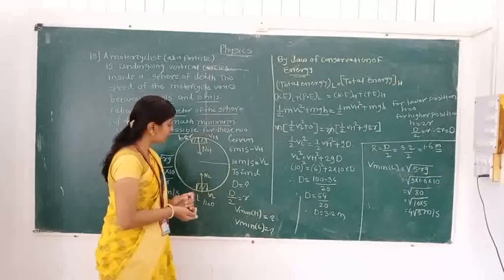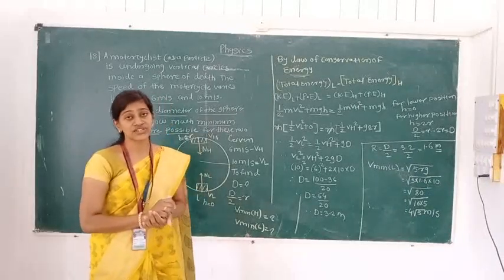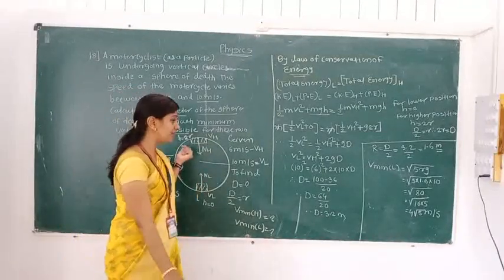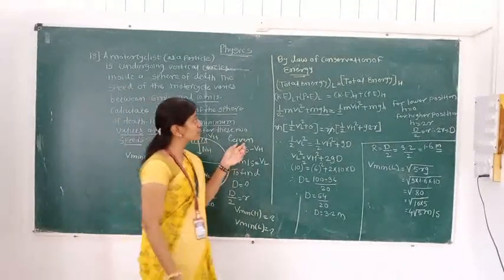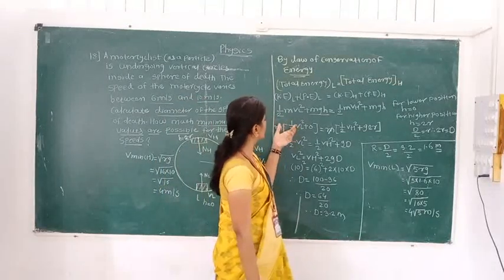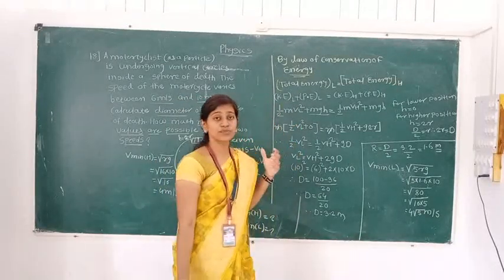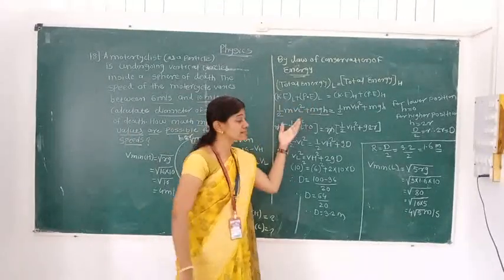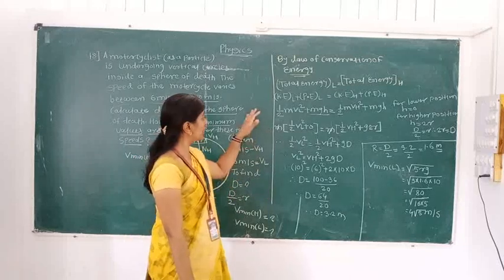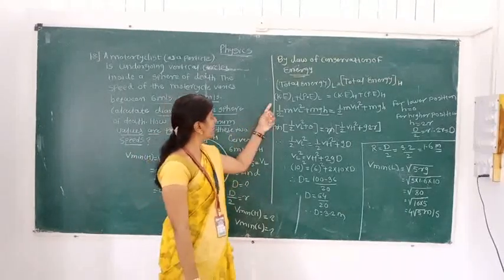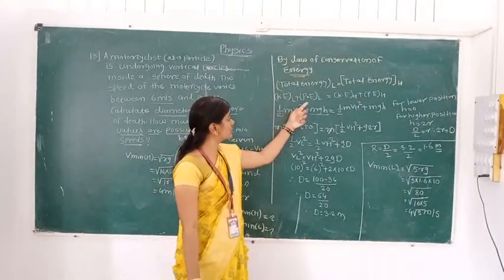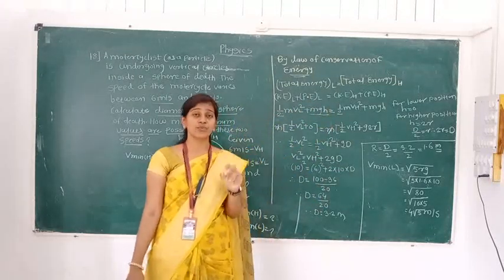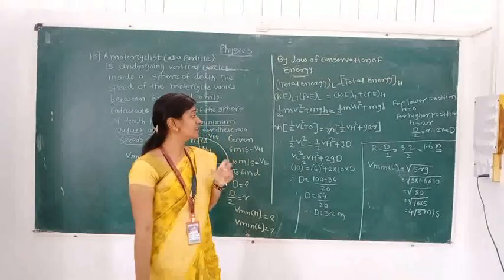In the sphere in which the stuntman is going to perform the stunt, that sphere has a radius and diameter, that we have to find. Here we know in vertical circular motion the tension and the velocity vary from time to time, but here energy remains constant. So by using the law of conservation of energy, the total energy at the lowest point is equal to the total energy at the highest point. Total energy is the combination of kinetic energy and potential energy. So kinetic energy at the lowest point plus potential energy at the lowest point is equal to kinetic energy at the highest point plus potential energy at the highest point.